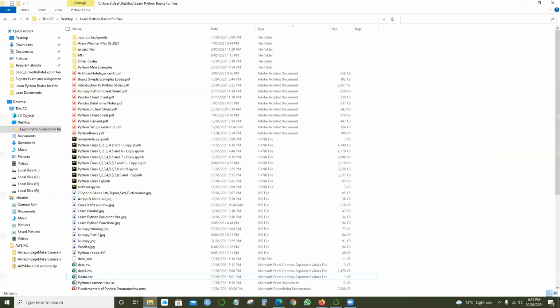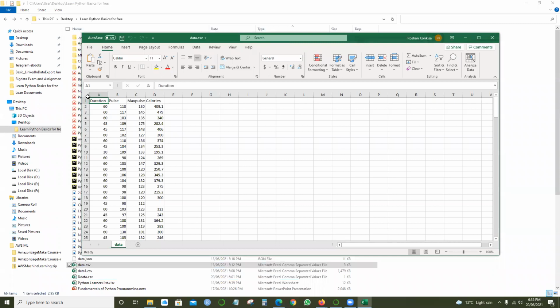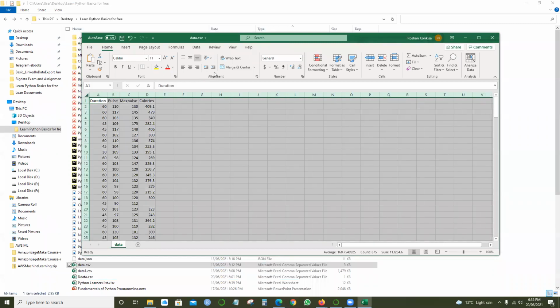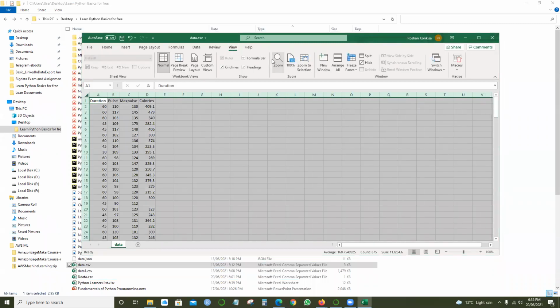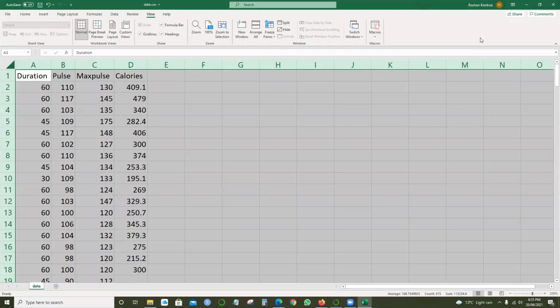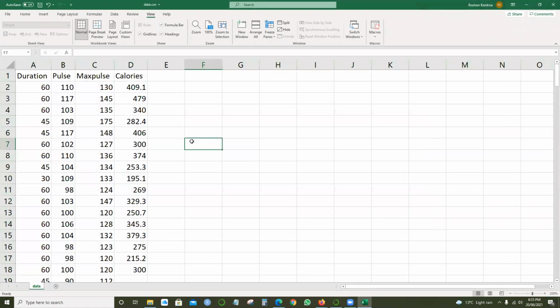Last time I told you that there are a few CSV files which I shared across. Just in case, if you look at this Excel sheet, and I'll zoom in, I think this should be visible. We got in data.csv: duration, pulse rate, max pulse, and calories.